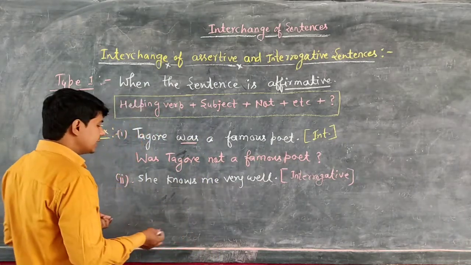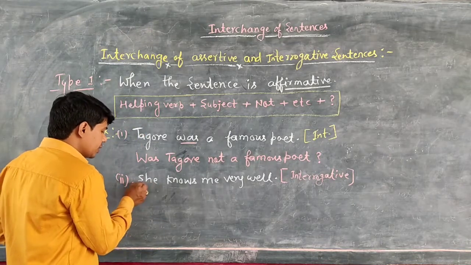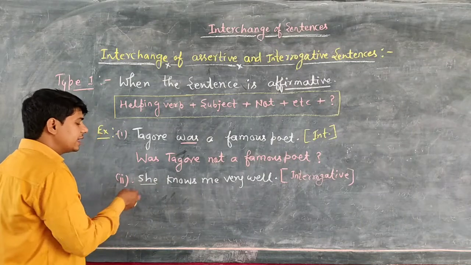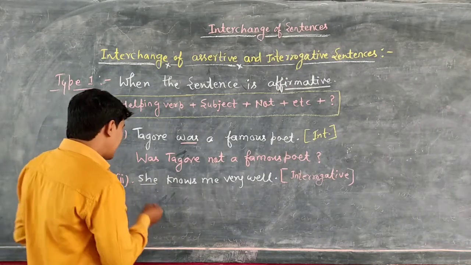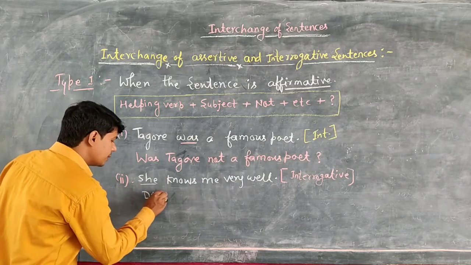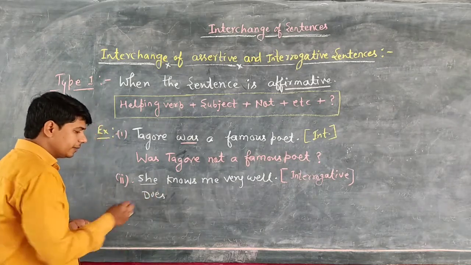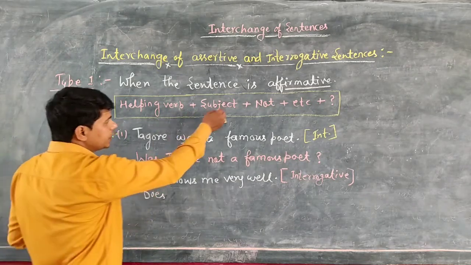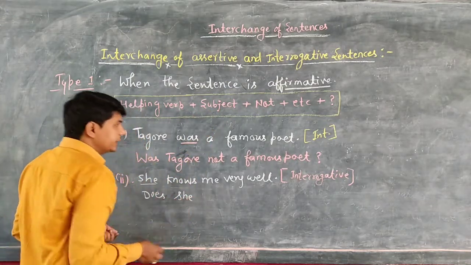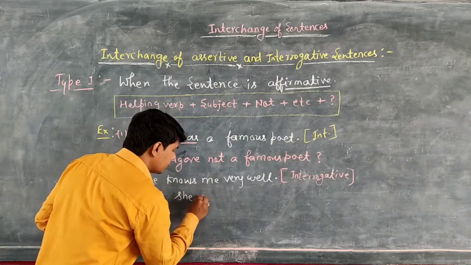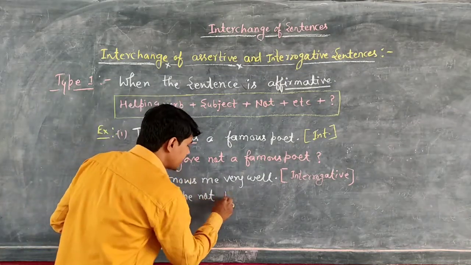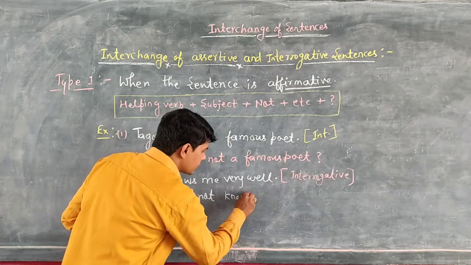You can see the sentence, the subject is she and that is a singular subject, and with a singular subject we use the helping verb does. After that we use the subject. What is the subject? That is she. Then we use the negative word not. After not, what will come? The verb. So what is the verb?